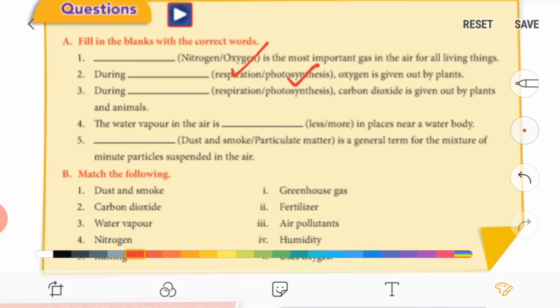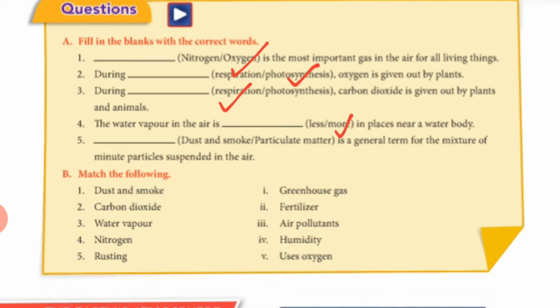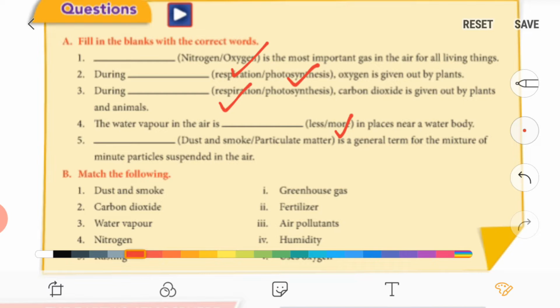Third one, during dash, carbon dioxide is given out by plants and animals. So it is respiration. Fourth one, the water vapor in the air is dash in places near a water body. So water vapor will be more near water bodies, right?